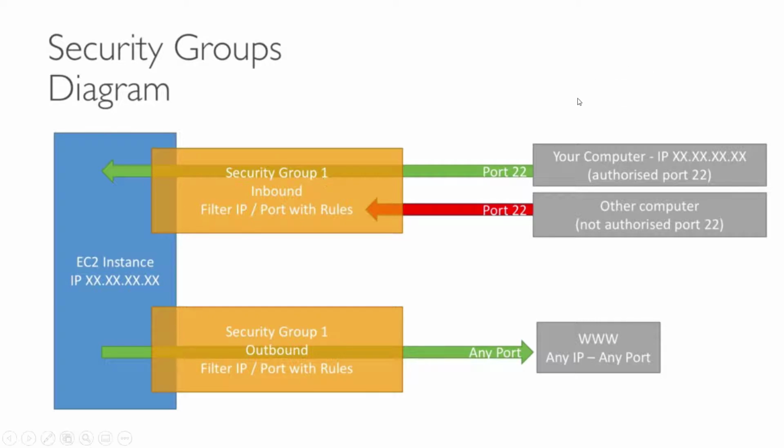If there is a computer with IP XX which is authorized in our inbound security group, that machine can access our EC2 instance. But if there is another computer whose IP address we have not defined in the inbound rule for port 22, our SSH port, this computer cannot access our EC2 instance by SSH.